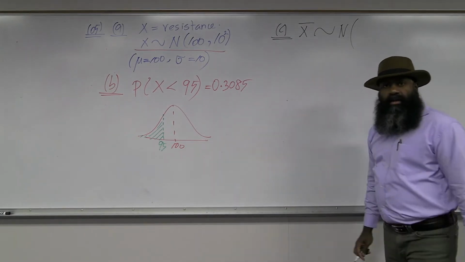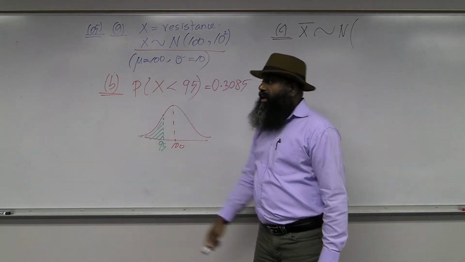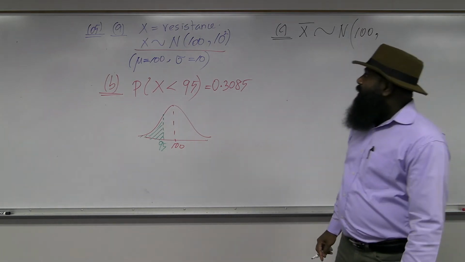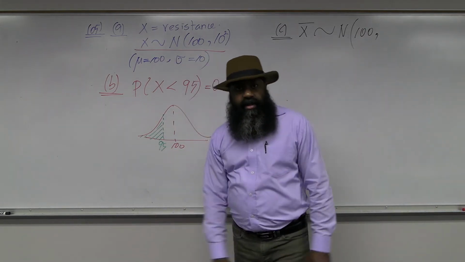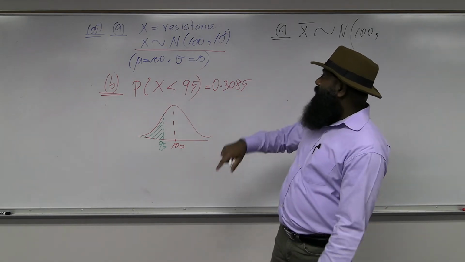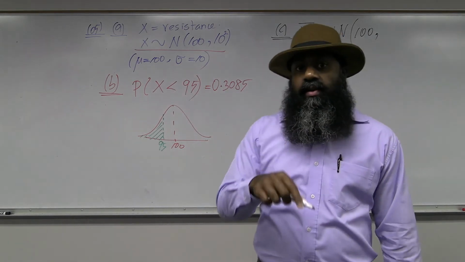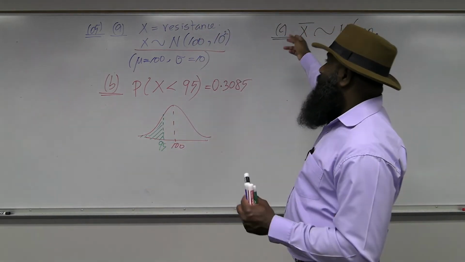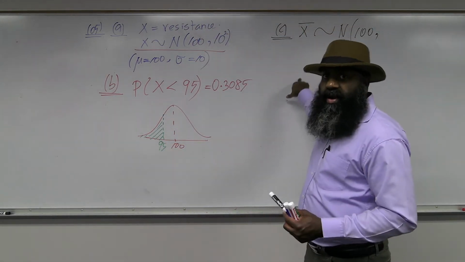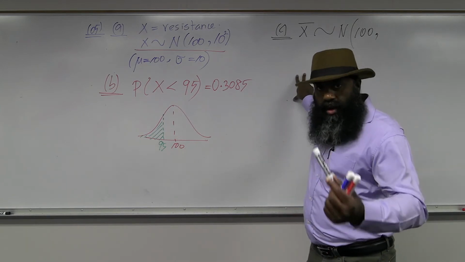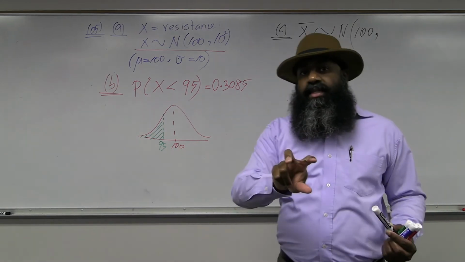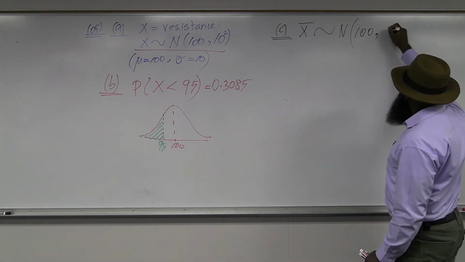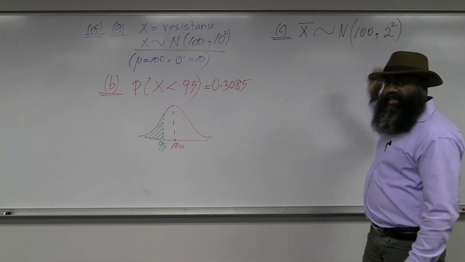What should be the mean? The mean should be the same mu, 100. And what should be the variance? Earlier the variance was 100, 10 squared, divided by the sample size, which is 25. So sigma squared is 100, n is 25, and 100 divided by 25 is 4. So the variance of X bar is 4, which we can write as 2 squared. So that 2 is the standard deviation.